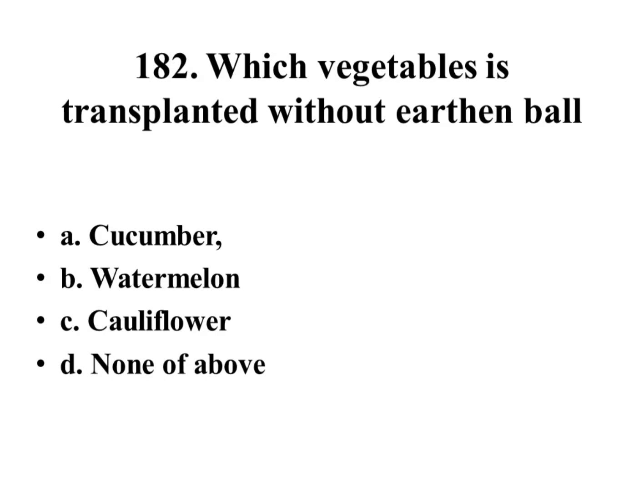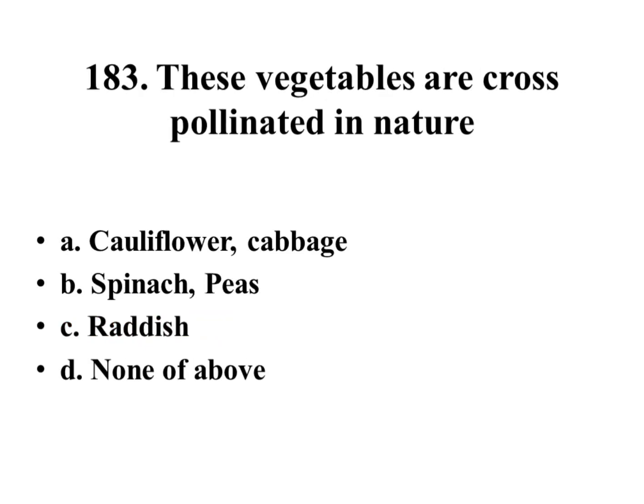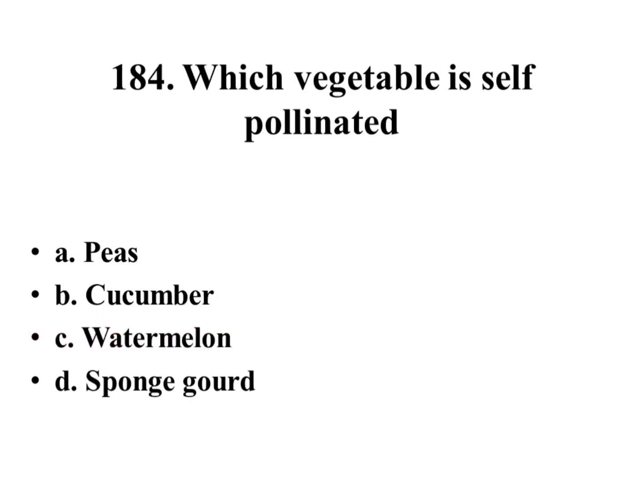Which vegetable is transplanted without earthen ball? Cucumber, watermelon, cauliflower, none of above. Right answer is cauliflower. These vegetables are cross-pollinated in nature: cauliflower and cabbage, spinach and peas, radish, none of above. Right answer is radish.